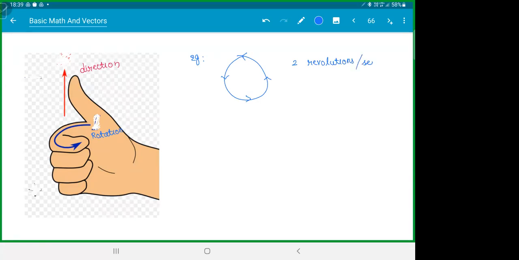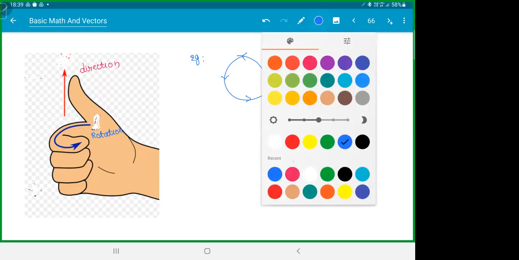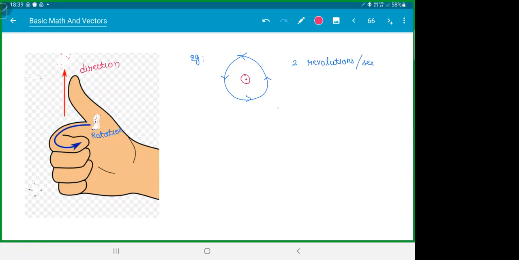So how do you define the direction? So what people defined, right? Look at this. If you take your hand and put it on a paper and rotate it, how will the thumb point? Just imagine on your table. Don't do it on the screen. On the table, if you put a circle and rotate it, how does the thumb point? Out of the plane, right? Out of the paper, isn't it? So it comes out of the plane. So the dot indicates out of the plane. We say this is 2 revolutions per second k cap. Out of the plane is k cap. Are you getting this?